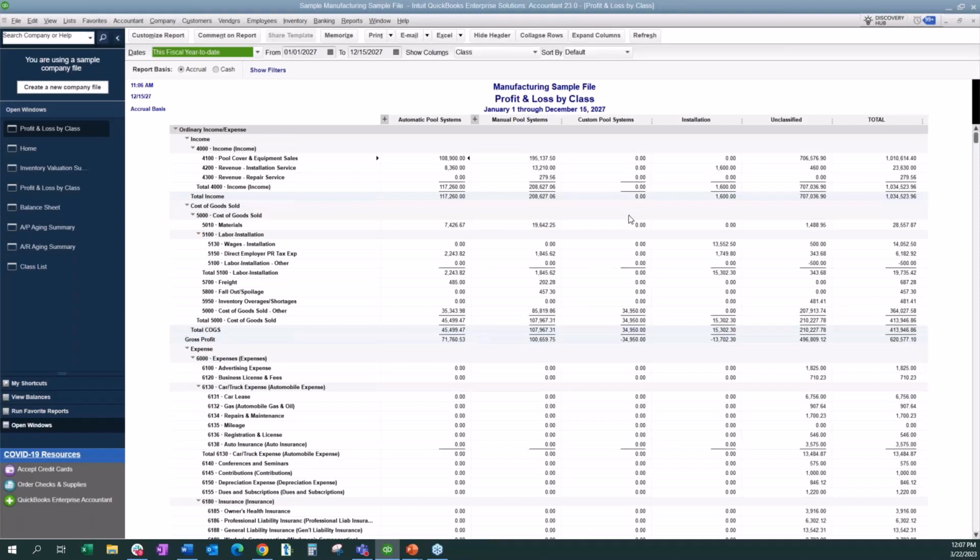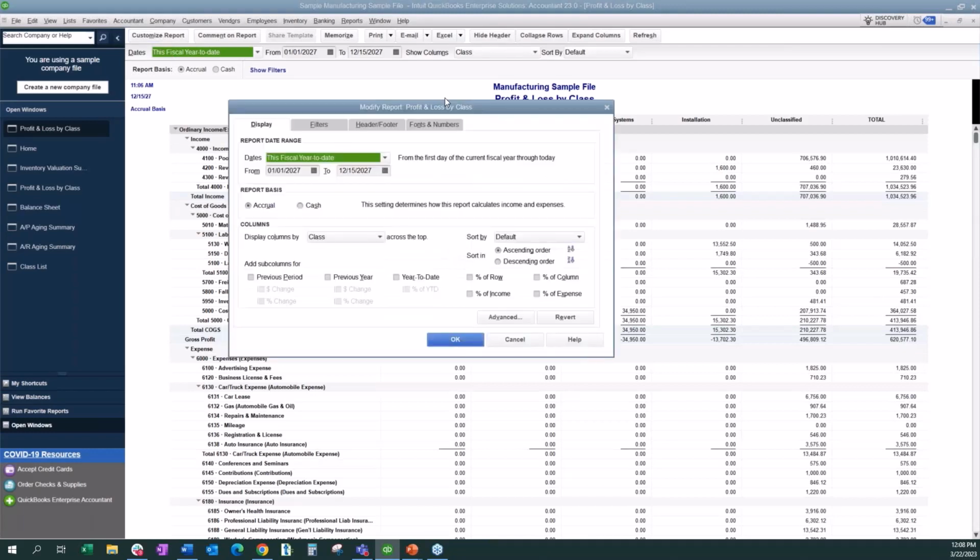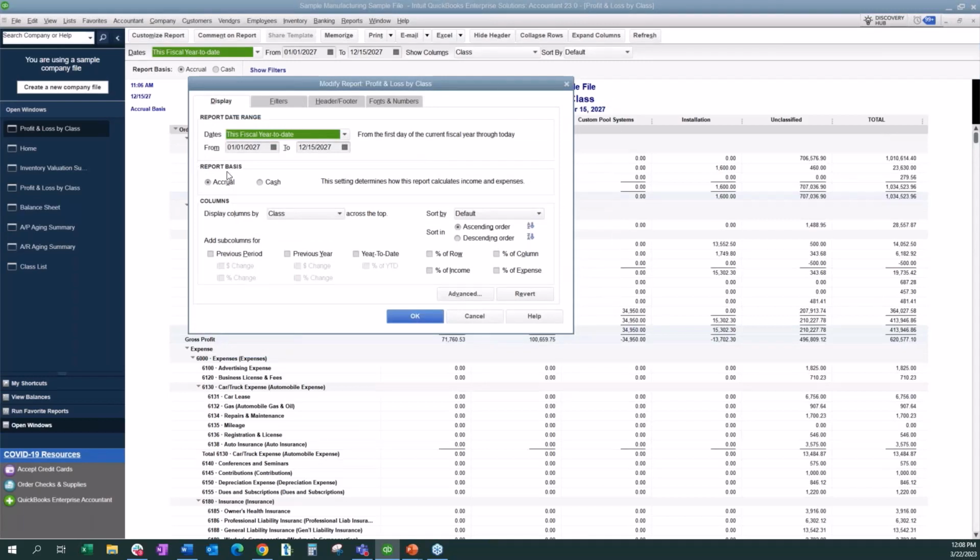So you can see in this sample file that they are tracking different revenue streams. We've got our revenue streams listed here, we've got our GL accounts listed here, and then, of course, you've got your activity. With this report we can see how each division of our business is doing. When we think about different department heads that might be responsible for these divisions, we can customize these reports for them. So coming over here to Customize Report, you can see that I can change my date range.